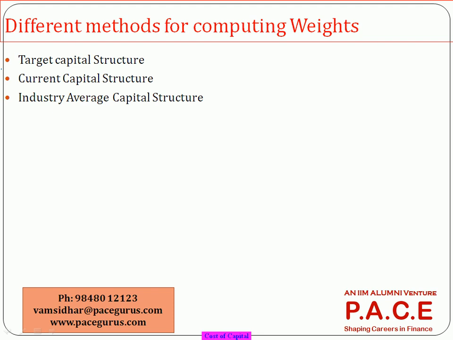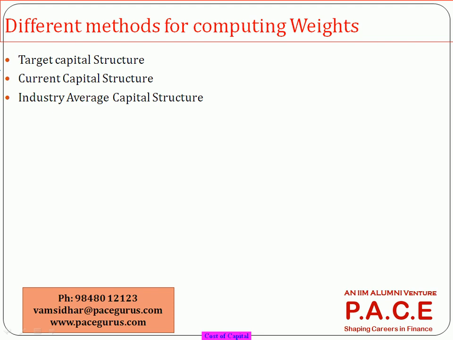If there is some information the company mentioned somewhere as a part of its financial statements or annual reports, that next year we are planning to raise more loan and pay off the preference shares, some such kind of statements, if they are existing somewhere, then I will take the target capital structure. The weights WD, WP for preference shares and WE for common equity shares, I will consider based on the target capital structure. But if the target is not available, then I'll go with the current capital structure. And even if the current capital structure is not available, then I'll look at the industry average.